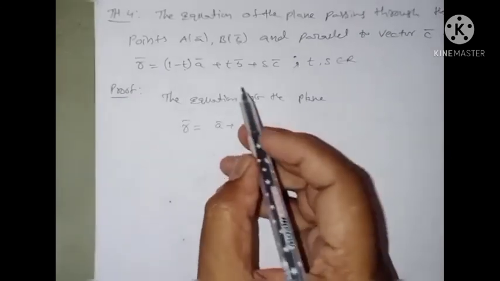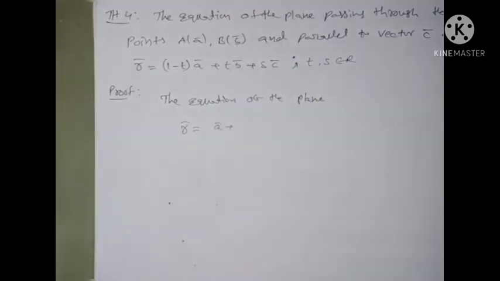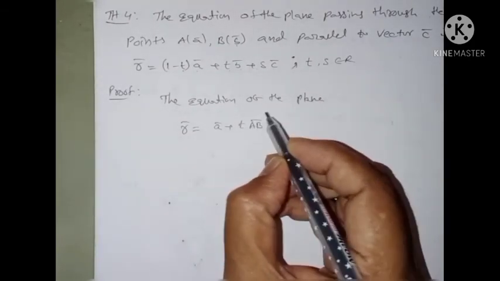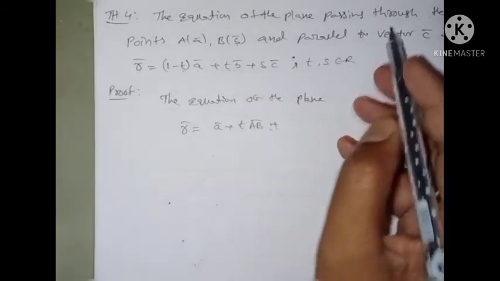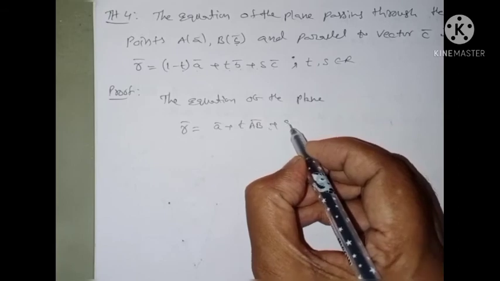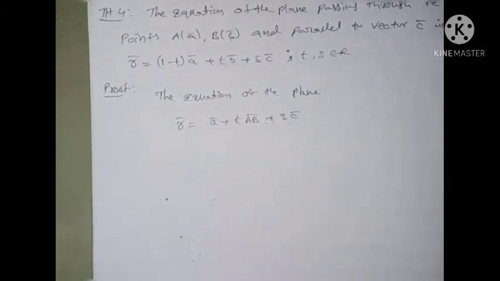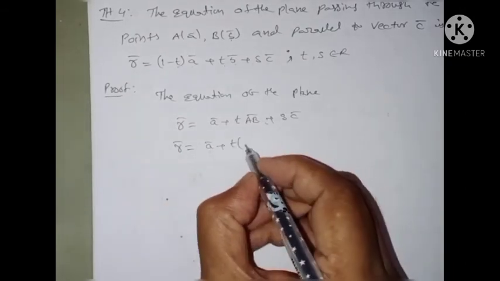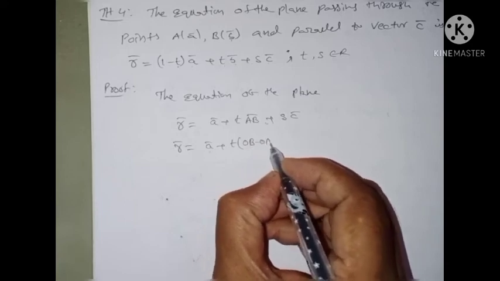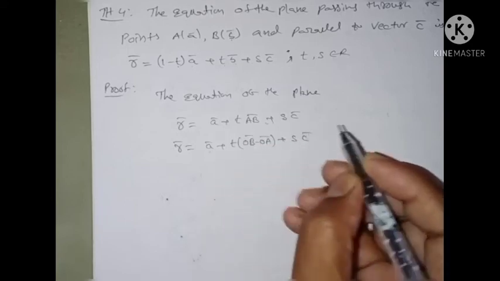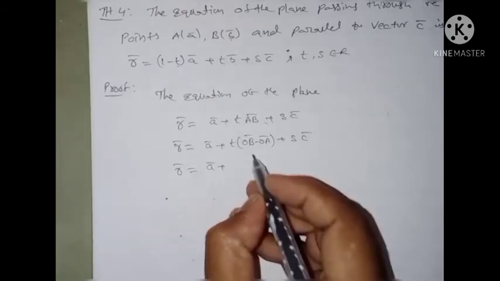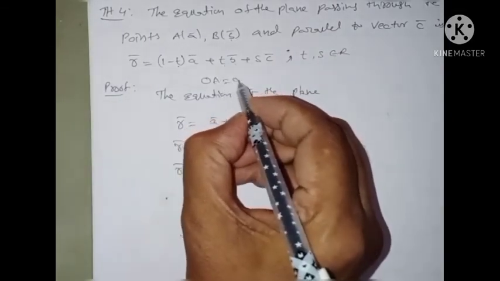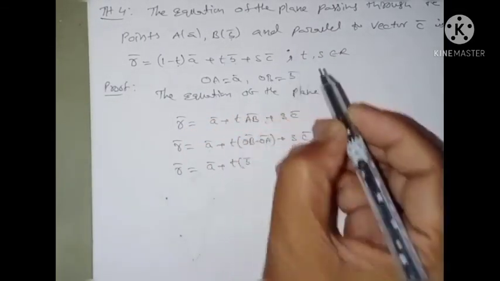R bar is equal to A bar plus T into B bar. Passing through the 2 points, you can write A bar plus T into AB bar, and parallel to the C vector, therefore S into C bar. Therefore R bar is equal to A bar plus T into AB, which is OB minus OA, plus S into C bar. OB is nothing but B bar, and OA is equal to A bar.